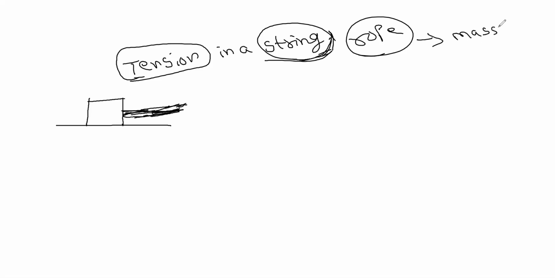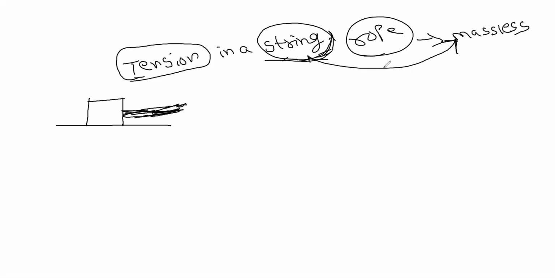So now we have to know what is the tension in a string. String means it is nothing but a rope. So this is a normal rope we have. And in physics, we are considering the string as massless. Then only we can apply the physics concepts. Otherwise, it becomes very complicated. In all the questions, we are considering the string as a massless string. So why are we considering this massless string?